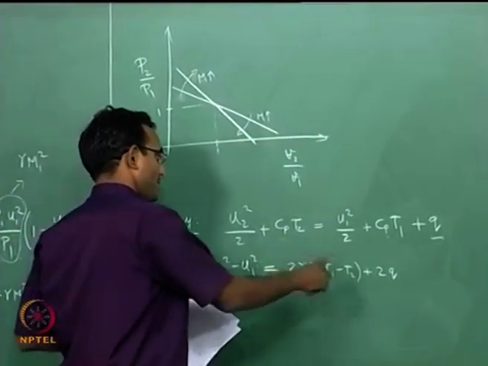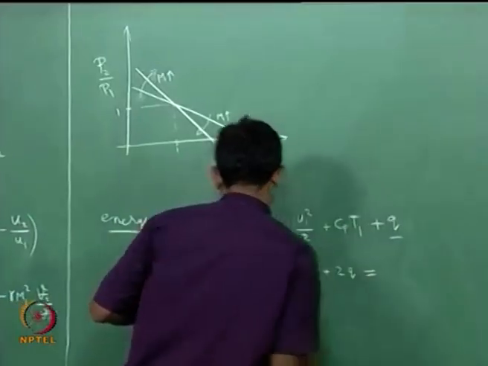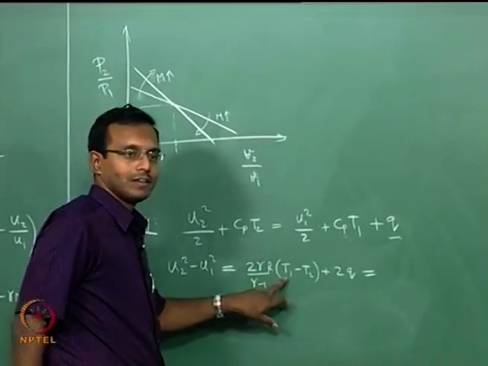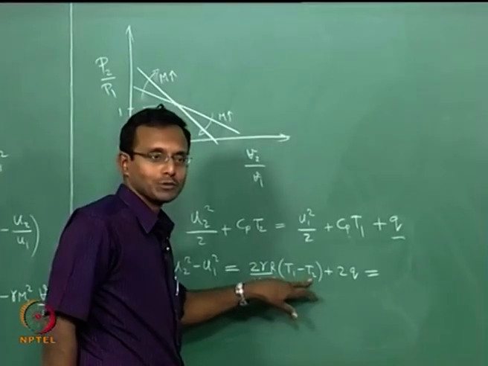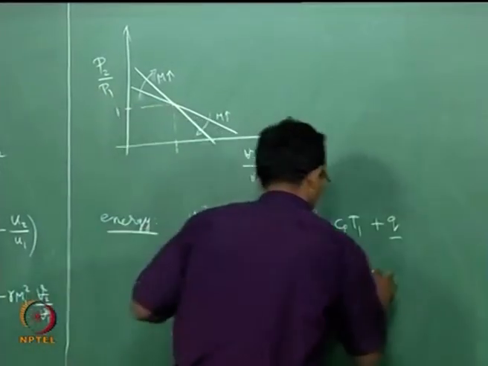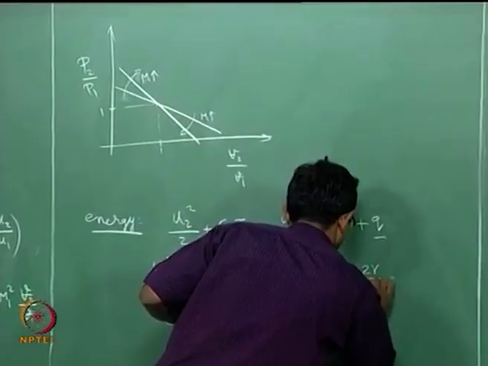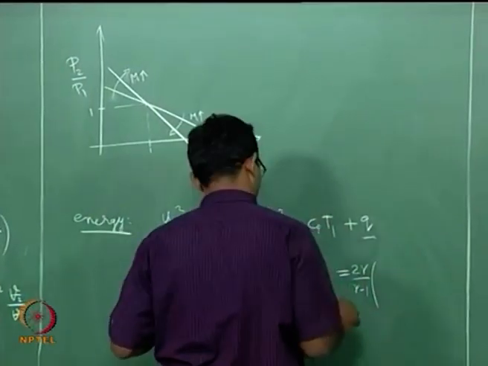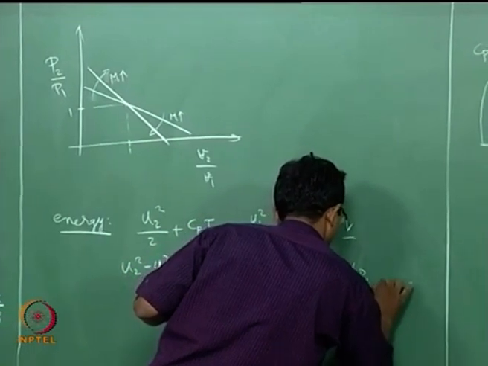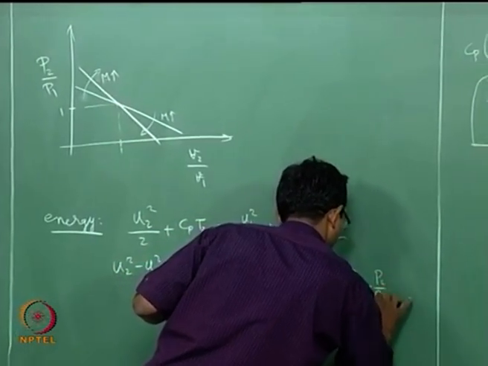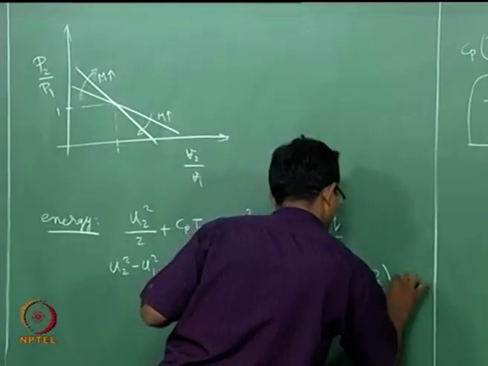Now of course this can be rewritten with RT together. RT1 can be written as P1 by rho 1 and RT2 can be written as P2 by rho 2. So I can write this as 2 gamma by gamma minus 1 times P1 by rho 1 minus P2 by rho 2 plus 2Q.